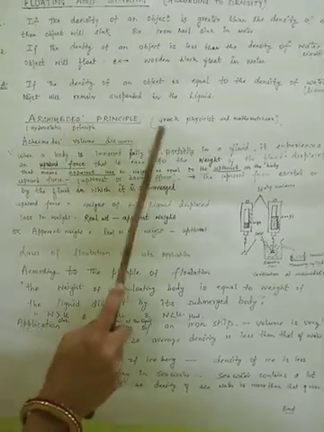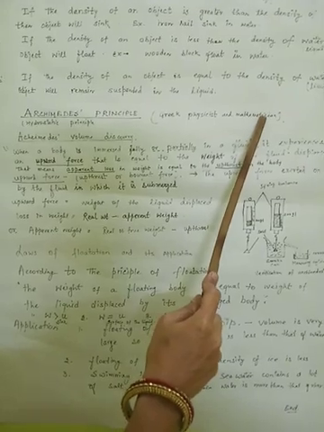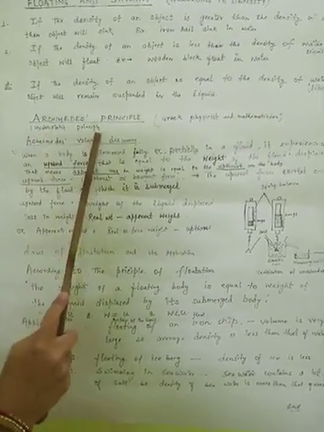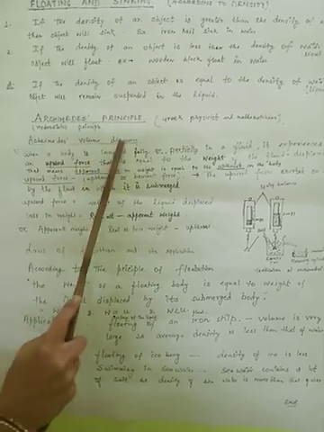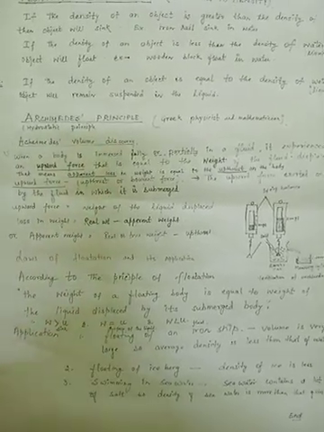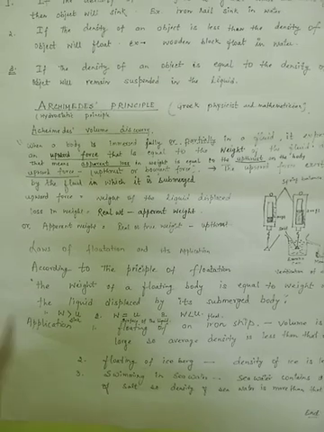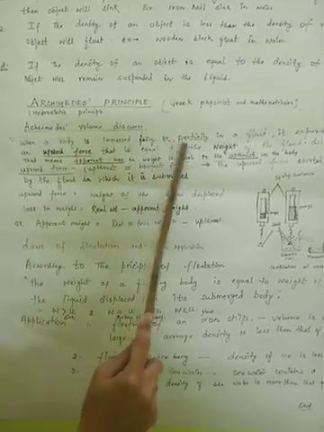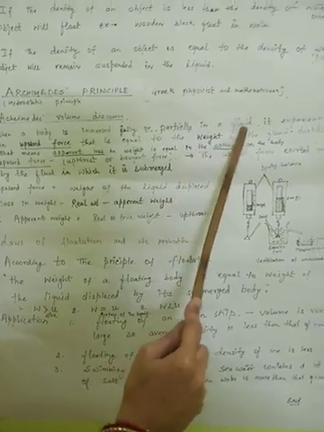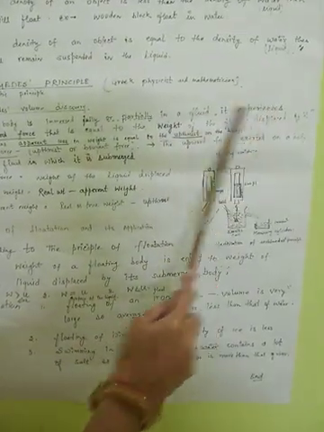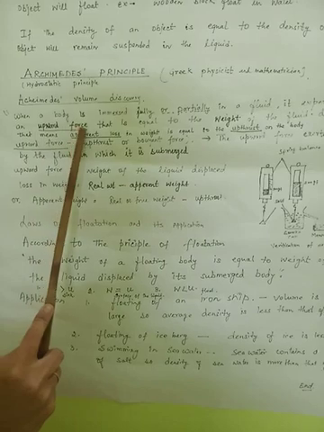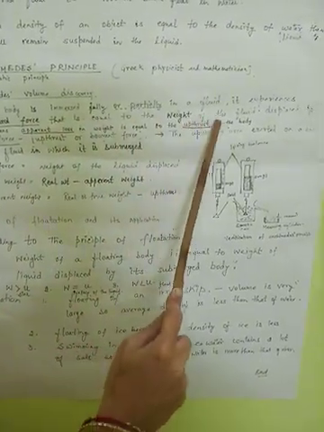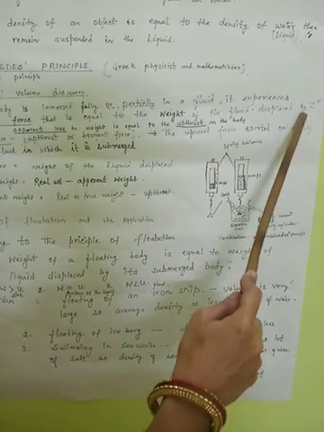Archimedes was a Greek physicist and mathematician, and he discovered the hydrostatic principle or volume discovery. What is Archimedes principle? When a body is immersed fully or partially in a fluid, it experiences an upward force that is equal to the weight of the fluid displaced by it.